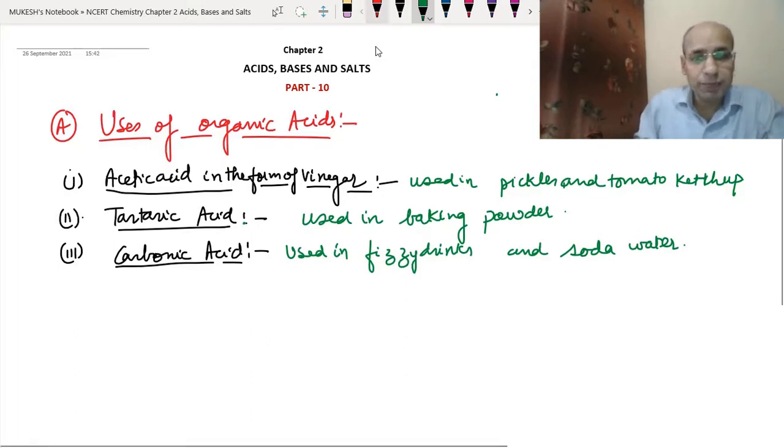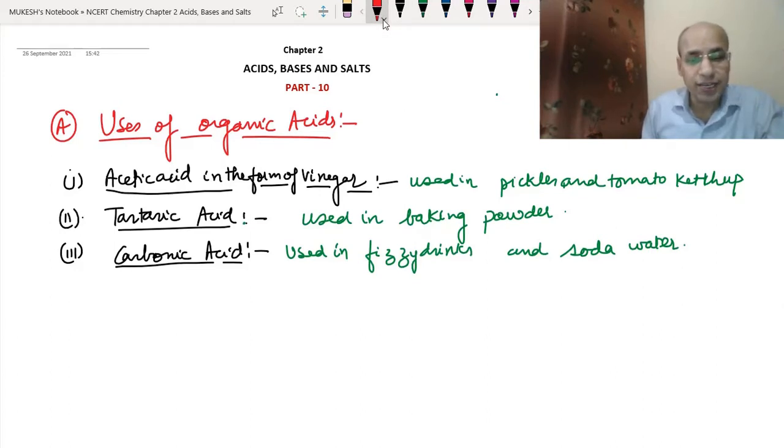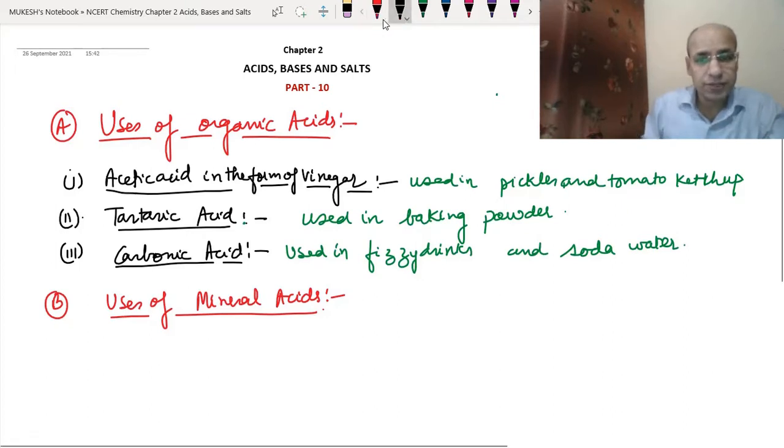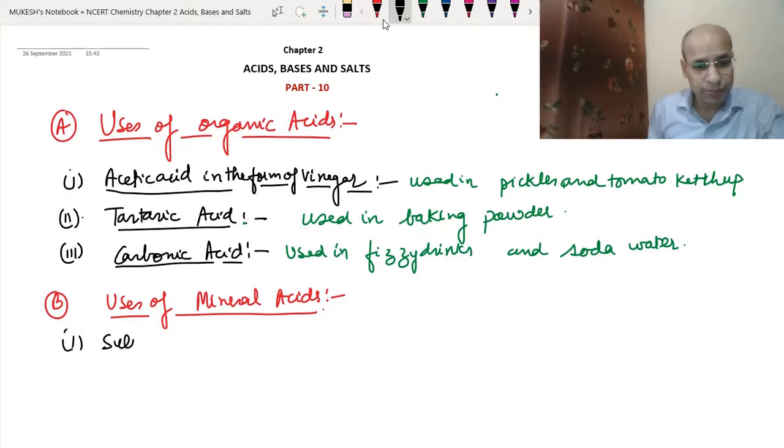Now the second is the use of mineral acids like hydrochloric acid, nitric acid, and sulfuric acid. We will cover the uses of mineral acids, or you can say strong acids. They have industrial uses. The first that we have studied is sulfuric acid, whose formula is H2SO4. Sulfuric acid has widespread use, like in fertilizers such as ammonium sulfate, which contains nitrogen and sulfur also.